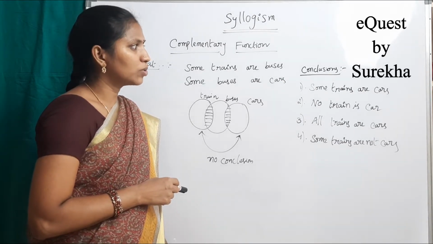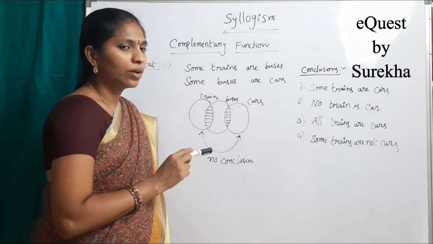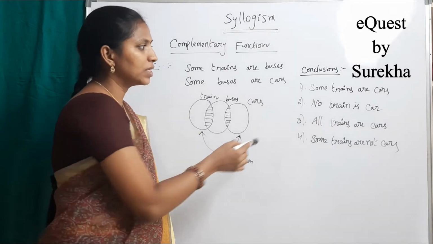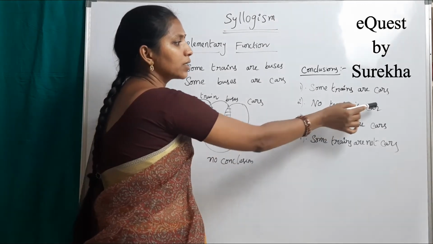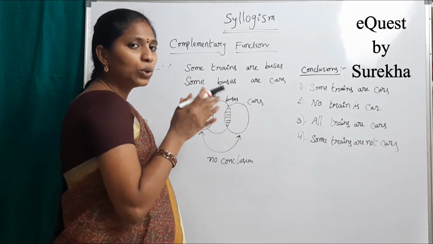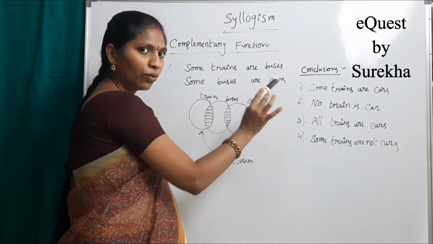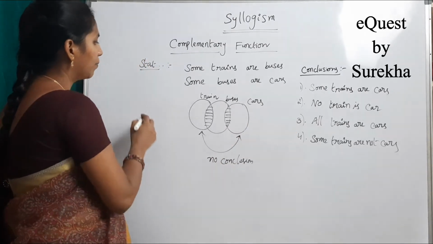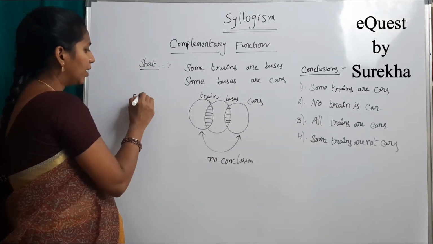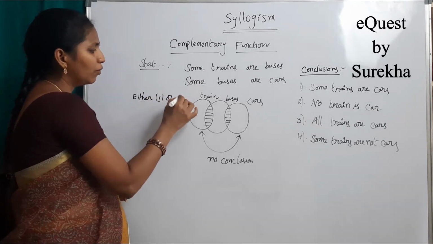See here, first conclusion, some trains are cars. Then we should go for no. See the second one, no train is car. Then use either or. Either one or two follows. What is the answer? Either one or two follows.